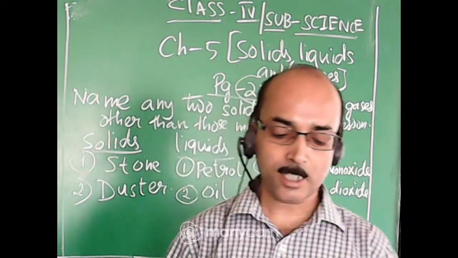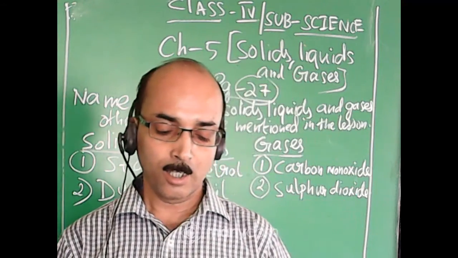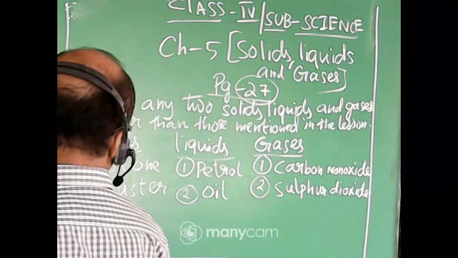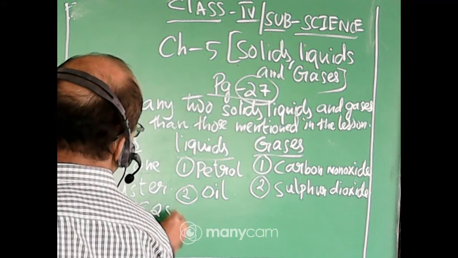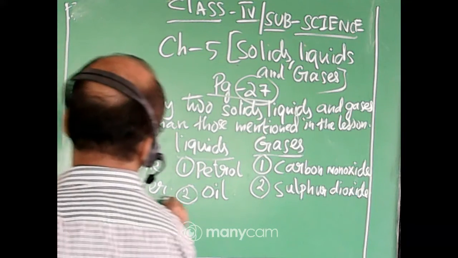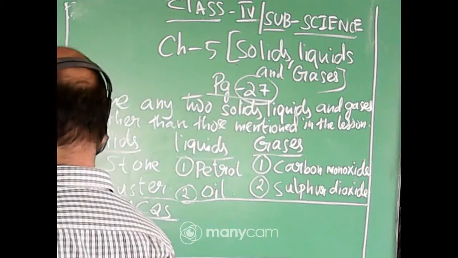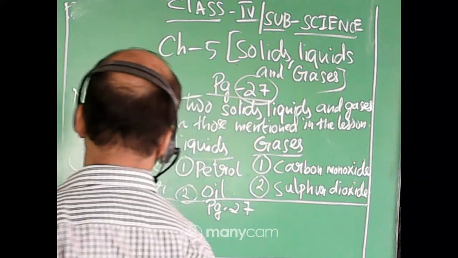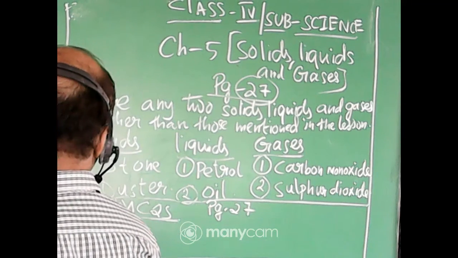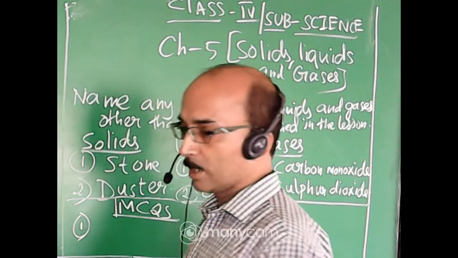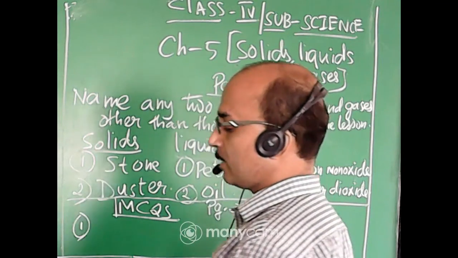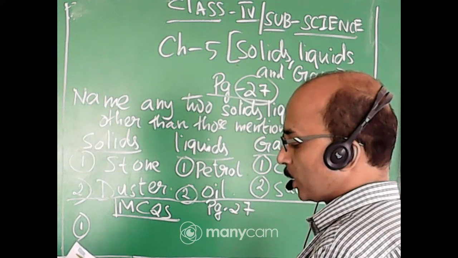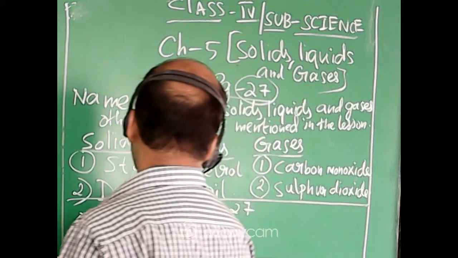Okay, then there is MCQ. We will stop there today after solving the MCQ. See here, we will do the MCQ now. These are the MCQs. It is given on the same page number 27. Number 1, you are given the options here. Matter is made up of tiny particles called dash. Matter is made of tiny particles called molecules, solids or gases. It is molecules.